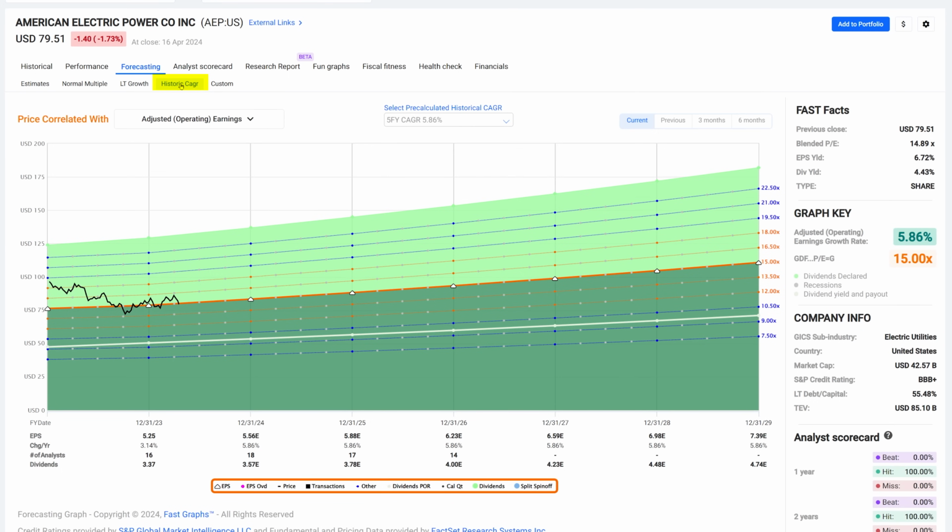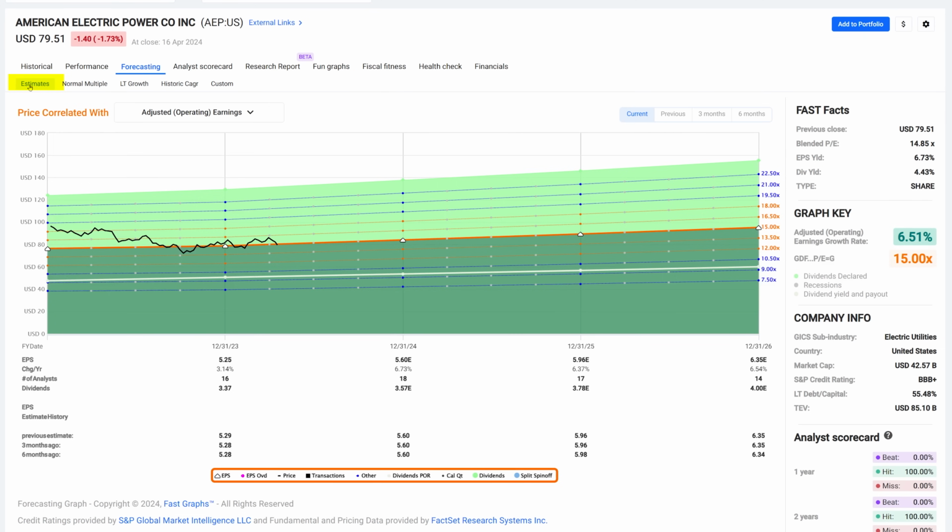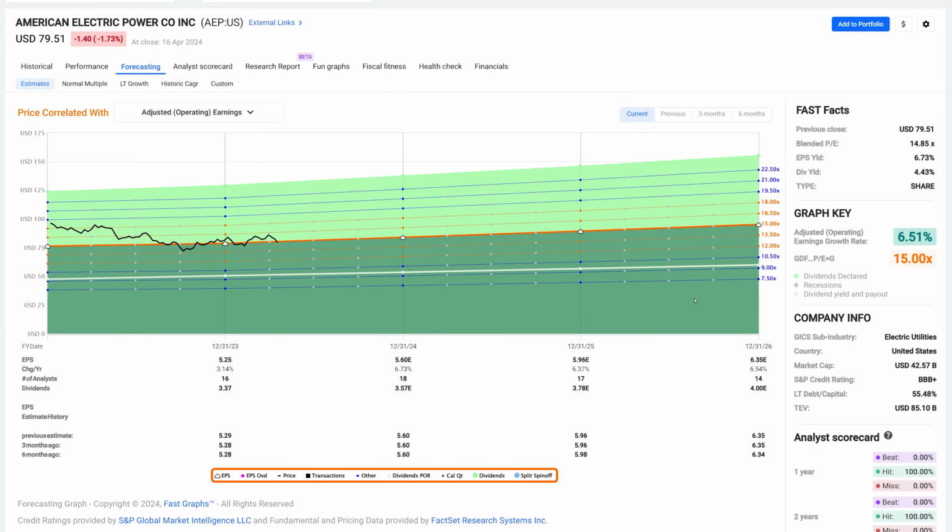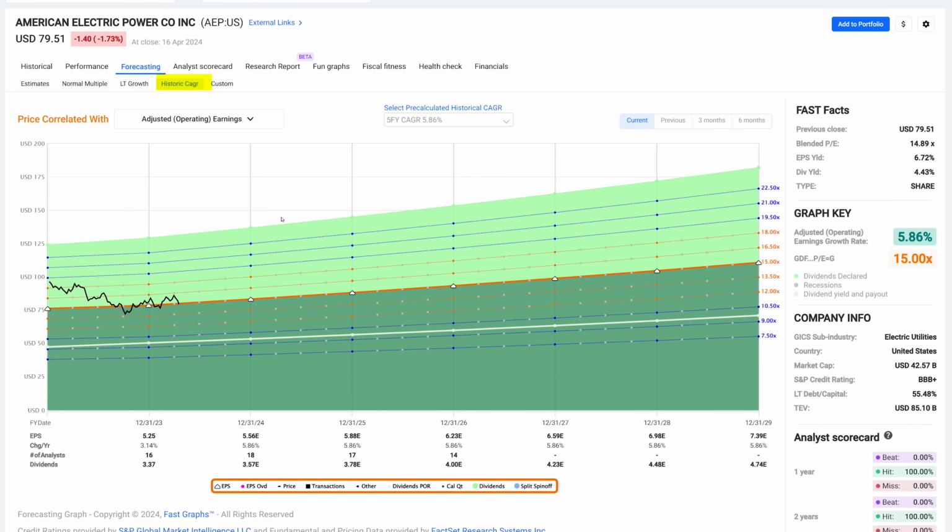When I look at the historic growth, the 5-year growth is at 5.86%, which I just showed you a moment ago. It's consistent with the historical growth, and it's also pretty consistent, not perfectly aligned, but within the same reasonable range. 5, 6, 7% is what analysts are expecting this company to do, and that also aligns with what they've been able to achieve historically over the last 5 years.